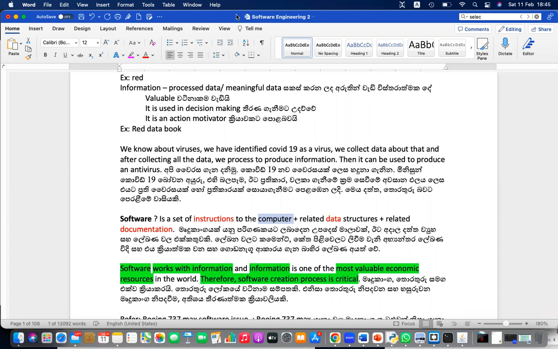Information, right? Information has the highest value with the creation time. We have learned about that. And that information is carefully handled by this software, right? Okay, we have learned about that. And another thing that you need to know, software is one of the most valuable economic resources in the world.